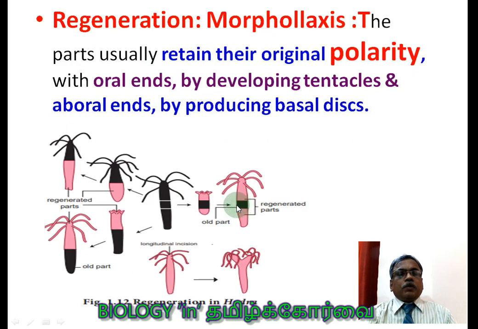You see here, it is cut into 3 parts, and the lost part is regenerated. That is one of the fantastic points you have to take note of. This is the oral end, the mouth end, and the basal end is called the aboral end. When the oral end is cut off, it knows how to regenerate it, and the aboral end regenerates the oral end. If it is the middle part, both sides are regenerated. That is the point to be noted.